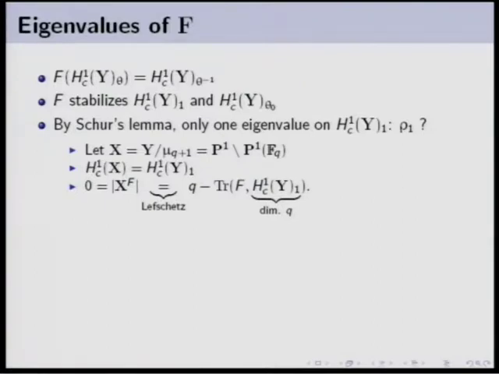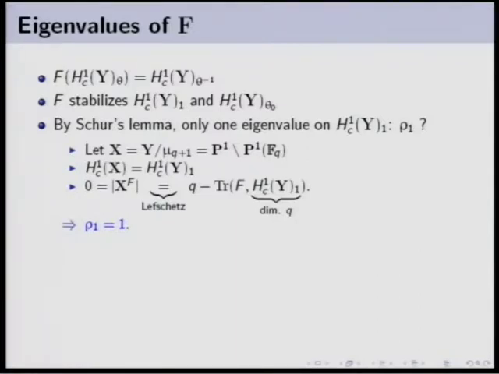But this cohomology group has dimension Q, and the Frobenius acts only by multiplication by rho 1. So we get immediately that rho 1 is equal to 1. So only with these little tricks, we're able to compute the eigenvalue of F on the one isotypic component.